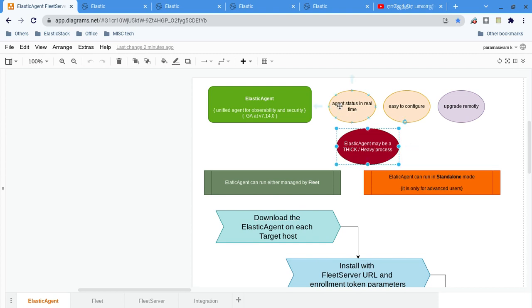And then what are the advantages? We already have Beats, a lot of Beats, in fact 7 approved Beats from Elastic, and more than 100 open source Beats. Then why are we introducing Elastic Agent as a new addition? Though each Beat is separate, has a specific use case, and is very thin, still there are some negatives.